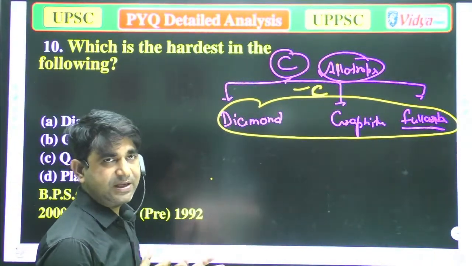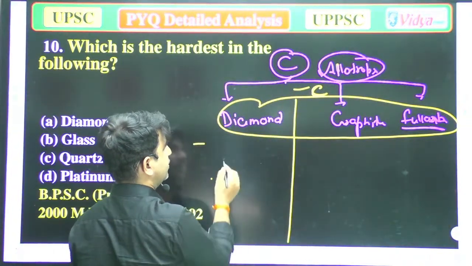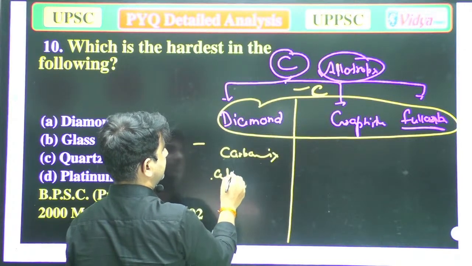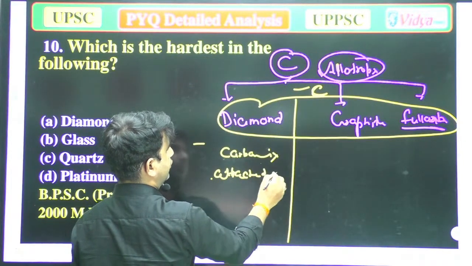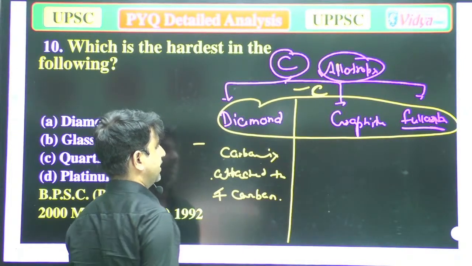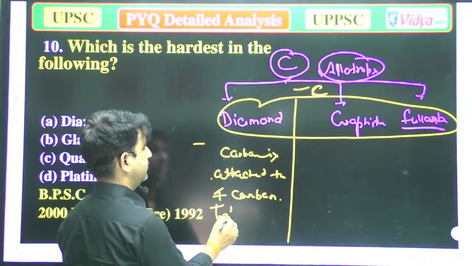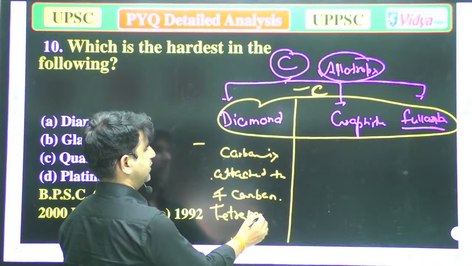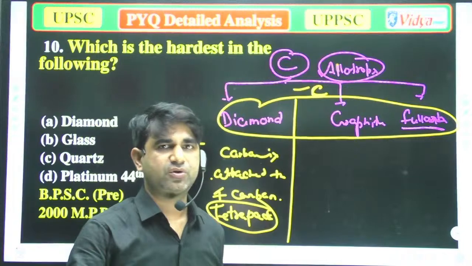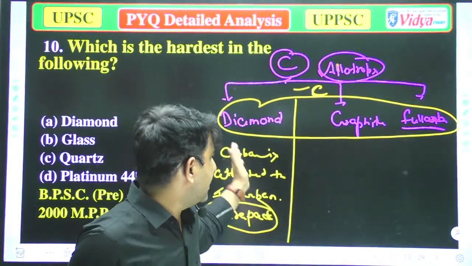Well, when we talk about diamond, why is it the hardest substance? It was asked many times. You can say, sir, because in diamond, one carbon is attached to four other carbons, and it has a solid tetrahedral structure. That is why it has no free electron, or you can say no free valency. That is why it is the hardest substance.